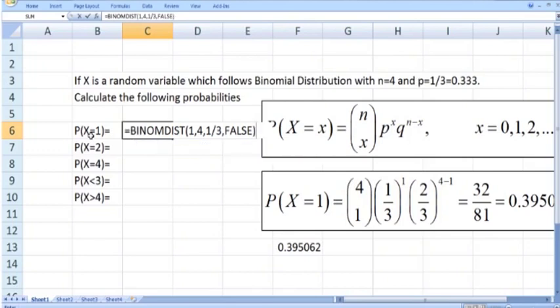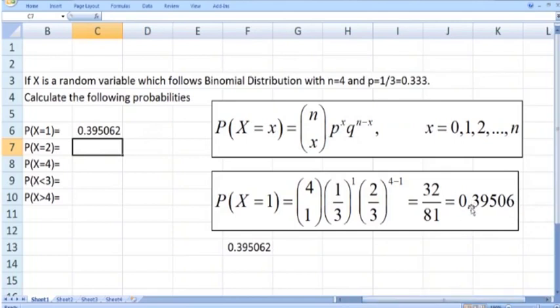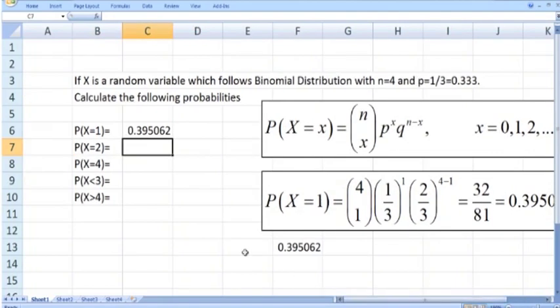But currently we need to calculate the probability that random variable x is equal to 1, so you have to use the false option. This will give us the probability that x equals 1, so the answer should be 0.3950. Press enter, and you can see 0.395062, which is the same as we obtained using the formula 32/81. So using Microsoft Excel you can easily calculate probabilities.